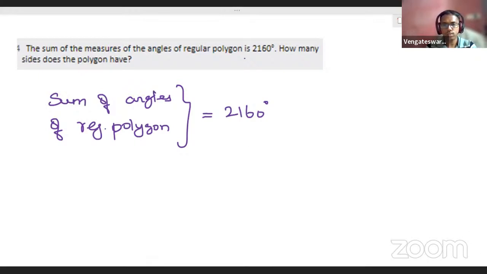Yeah, I can see the answers, but I'm getting different answers. Adarsh, Samad, Shailesh, Padmini. Number of sides you have to find. How many sides are there? Nice.